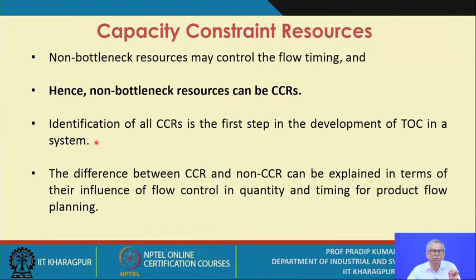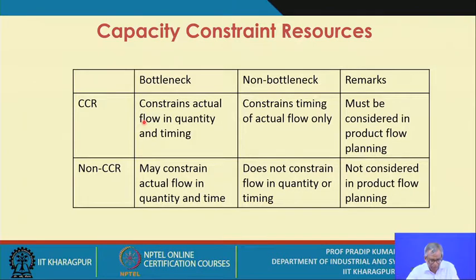That means you must be able to define the CCR, and the next step is you need to identify those CCRs in a particular plant, and then you start working on the TOC methodology. The difference between CCR and non-CCR can be explained in terms of their influence on flow control. That means material flow control within a plant in quantity and timing for product flow planning. So this is the relationship.